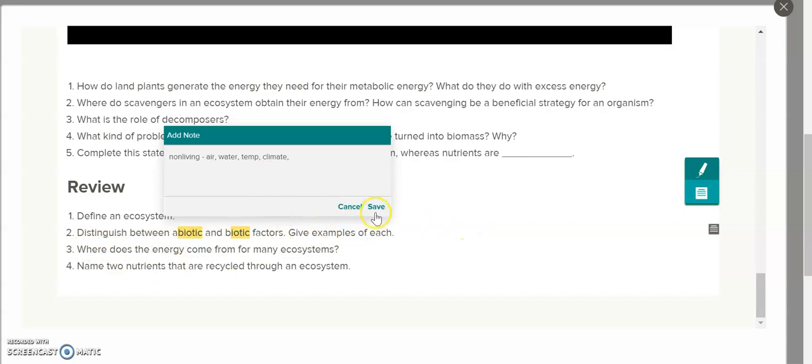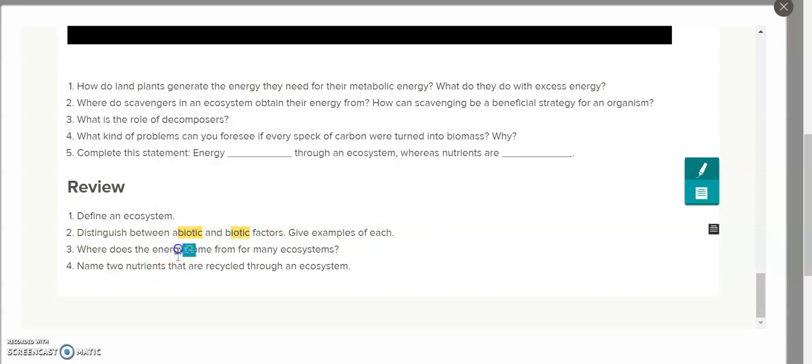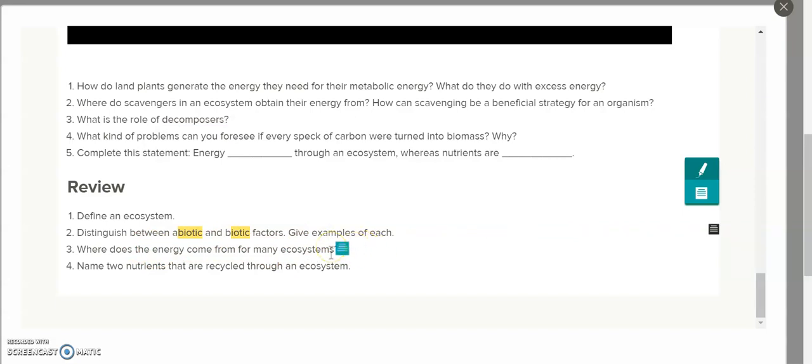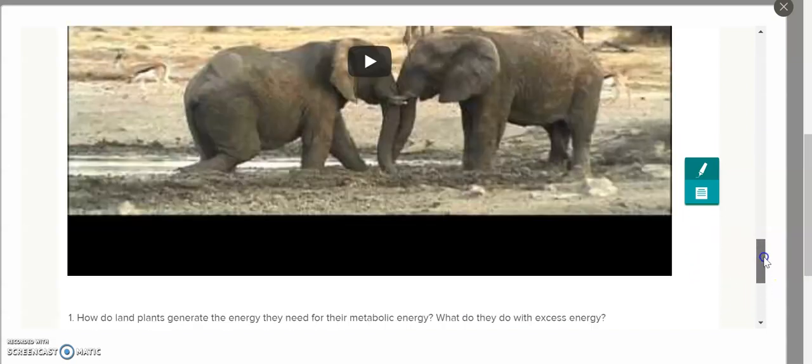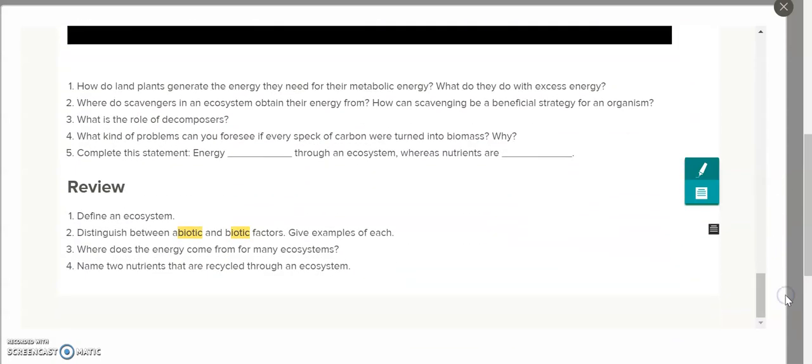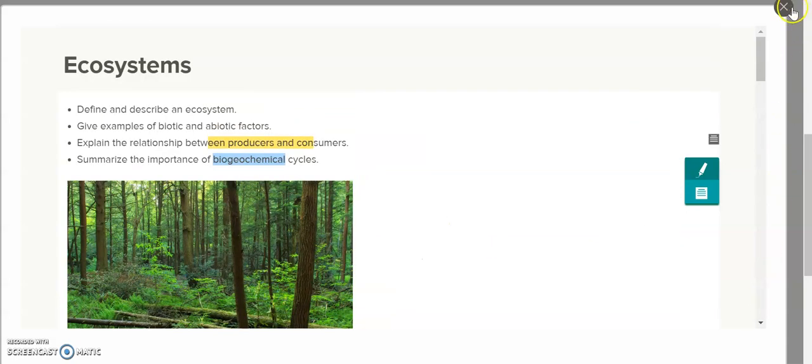Where does the energy come from in many ecosystems? Well, we know that the beginning of all energy in the whole world is the sun. We know that the sun powers everything. And then give 2 nutrients that are recycled through the ecosystem. We have done diagrams on that. We've done quiz questions, and it's right here. We know that carbon and nitrogen, but I could also say water. So we have those nutrients, carbon, oxygen, and water that are being recycled. So that's the article. Then you're done with that.